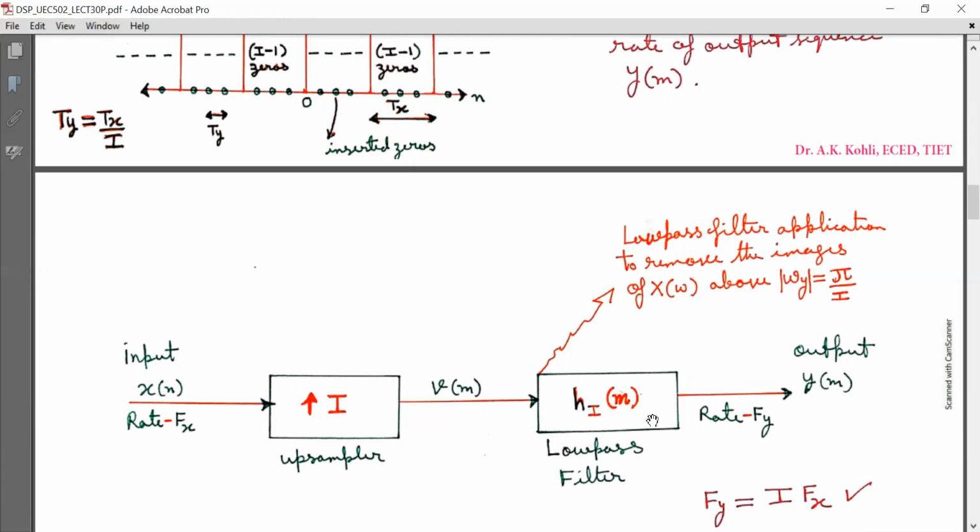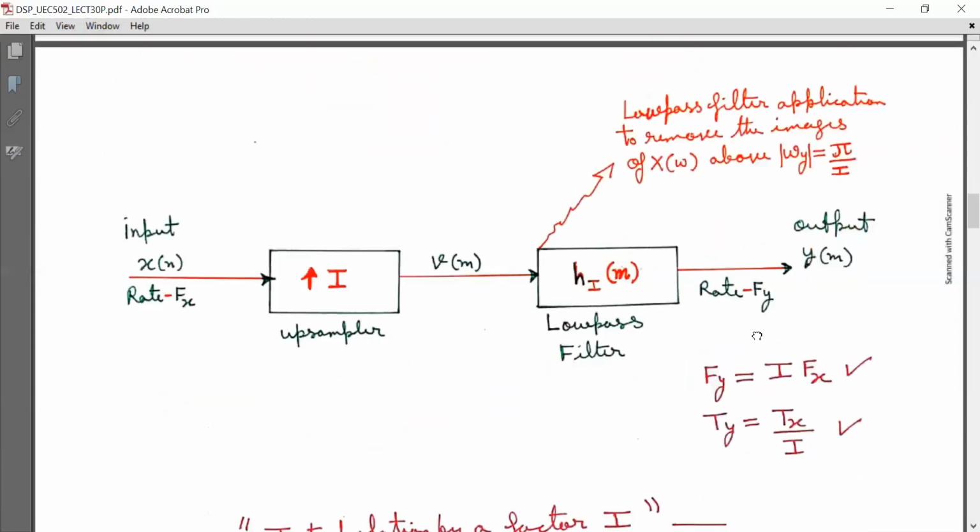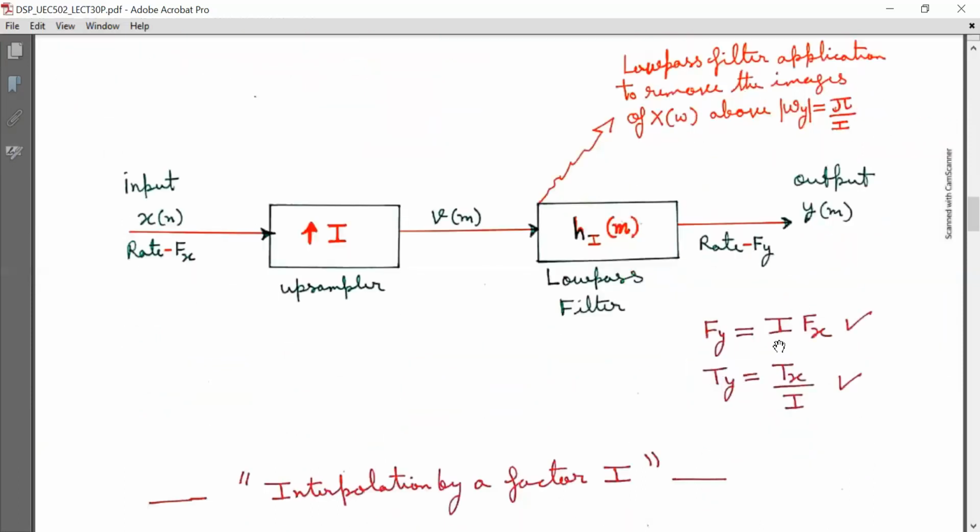The purpose of the low pass filter is to remove the images of X(omega) above magnitude omega y equal to pi by I in the frequency domain. So it is clear that capital Fy is equal to I times Fx and Ty is equal to Tx by I. So upsampling has taken place, that is, output sampling rate is I times the input sampling rate. That is required, or that was the goal.